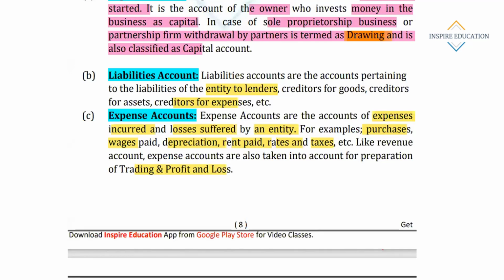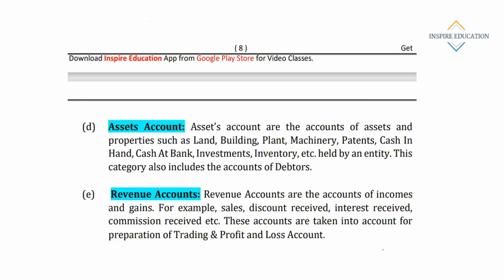Then comes the asset account. Asset accounts are the accounts of assets and properties such as land and building, plant and machinery, patents, cash in hand, cash at bank, investment, inventory. This category also includes debtors, meaning those to whom we have sold goods on credit, to some individual or some other business. Debtors are also our assets, because we will be receiving the amount. Asset means anything which is receivable.